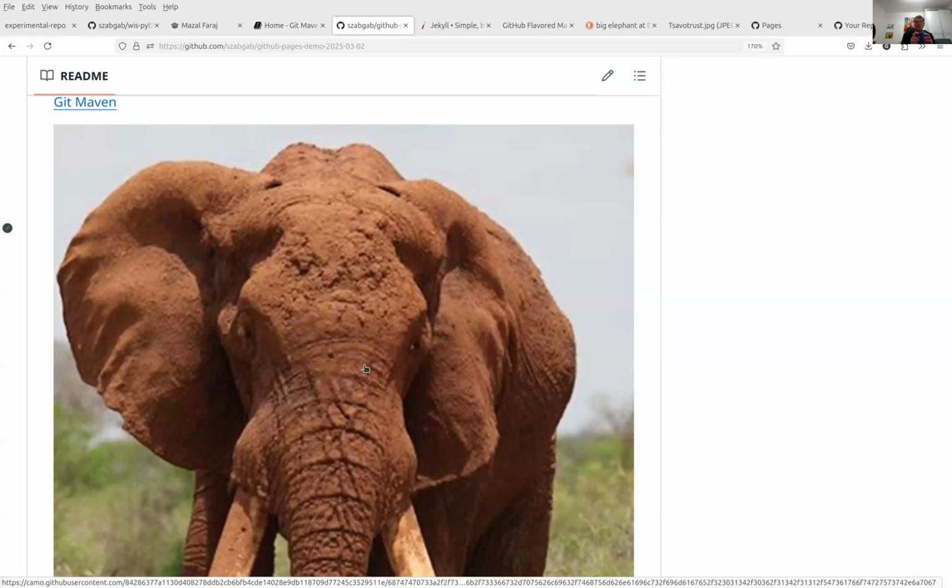But let me finish with the elephant. If they remove the image from their website, then my website is going to be broken because it will show that there is a place for an image, but it's gone. Worse than that, if they replace the elephant with something that I really don't want to show on my website, then I won't know until I actually look at the page.